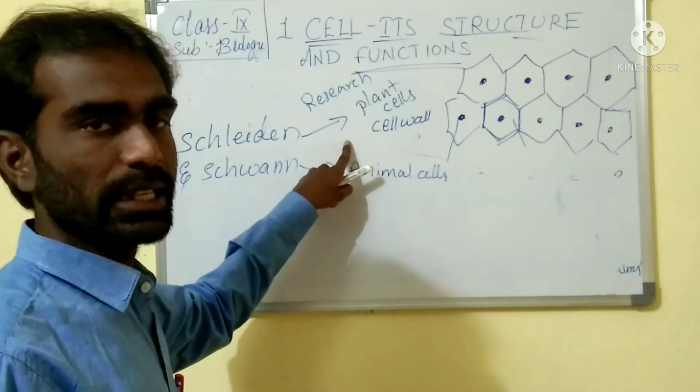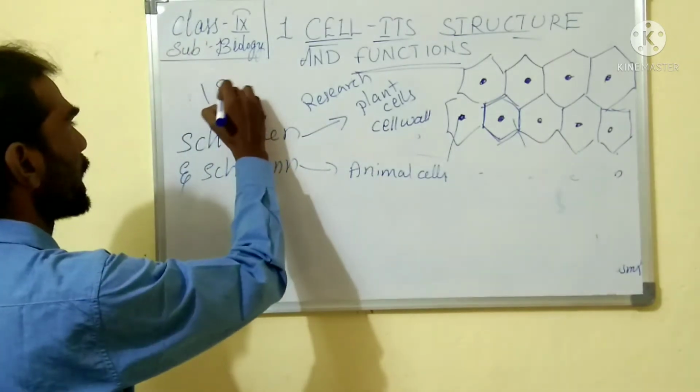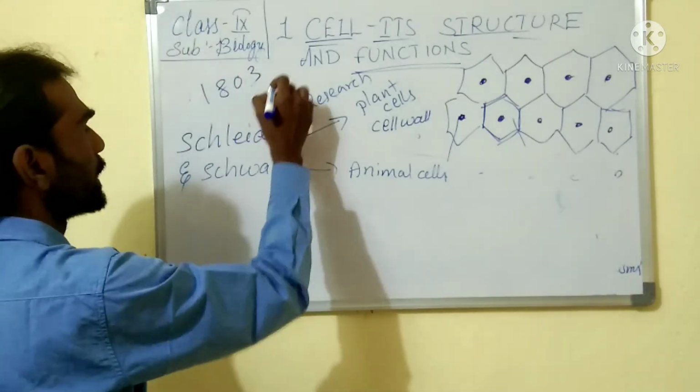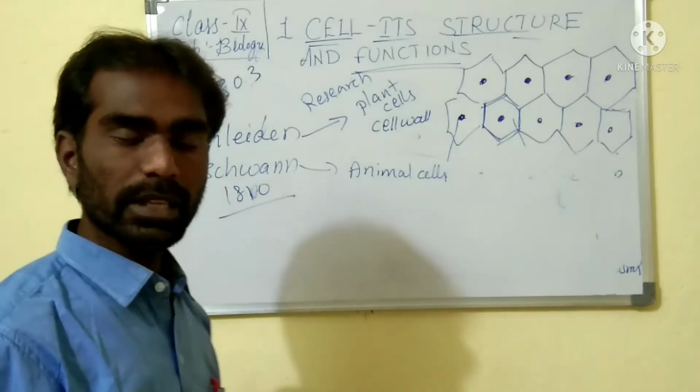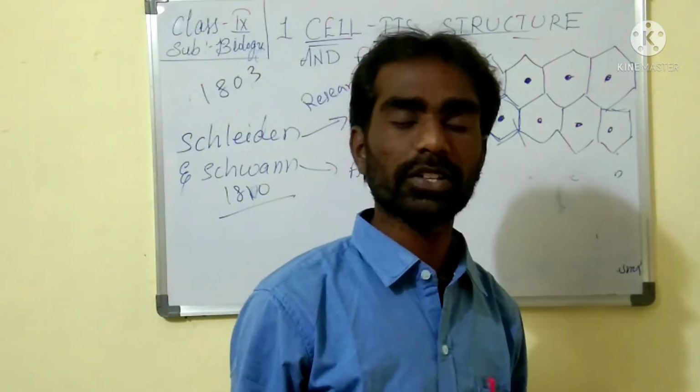These things were explained by Schleiden around the 1800s, 1803 to 1810. In this period, they began their research work.